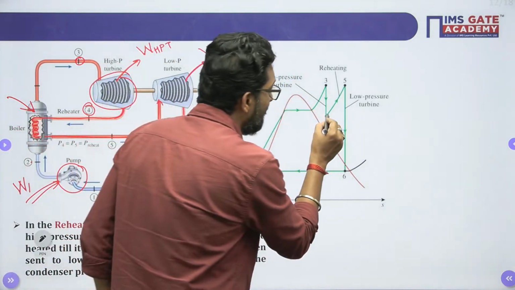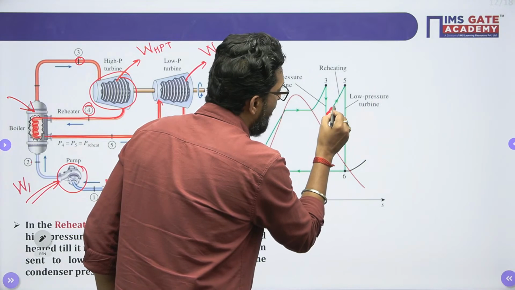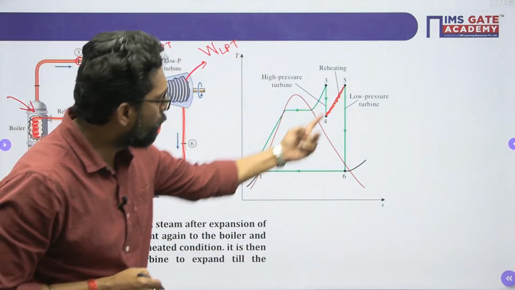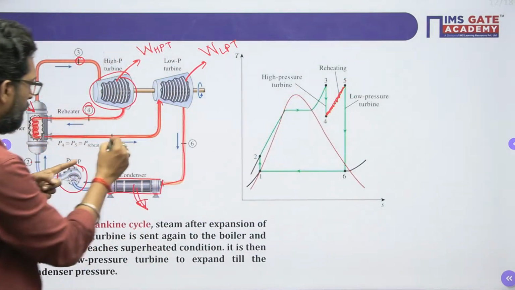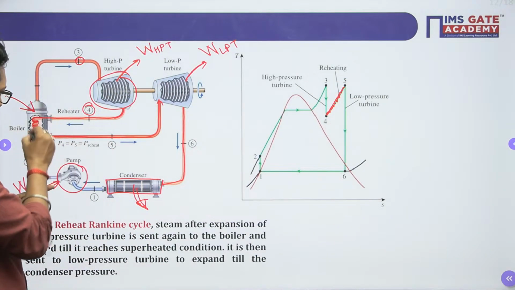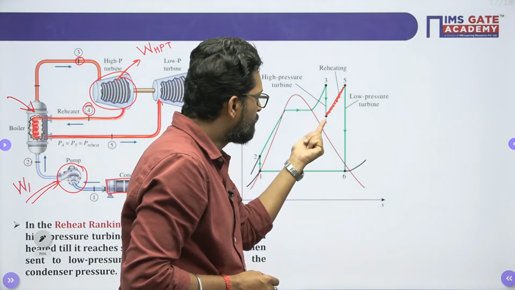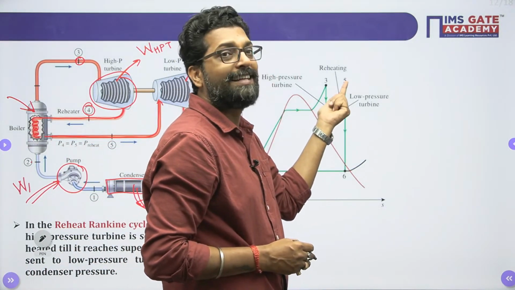Now my dear, this 4 to 5 is a reheater. See, this 4 to 5 is a reheater, and due to this reheater, the steam temperature again will increase.